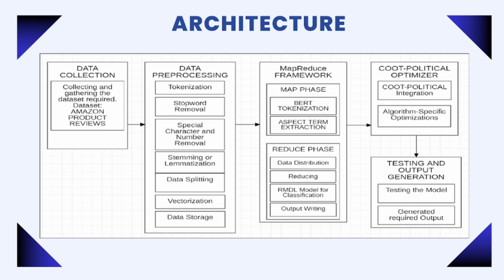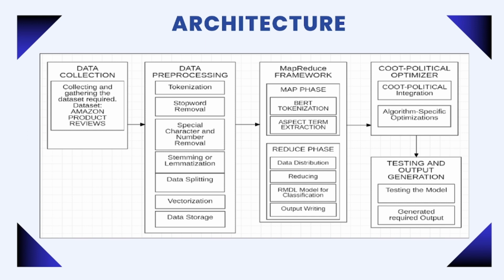In the reducer phase, we have two parts: RMDL model and CPA optimization. In RMDL model, this is the core sentiment analysis engine of the system. It leverages transfer learning, where a pre-trained model is adapted to the specific task of sentiment classification in this case. Then CPA optimization. This is an innovative element which is used for unique optimization method and to fine-tune RMDL models. Potentially, it enhances the accuracy of the sentiment classification.